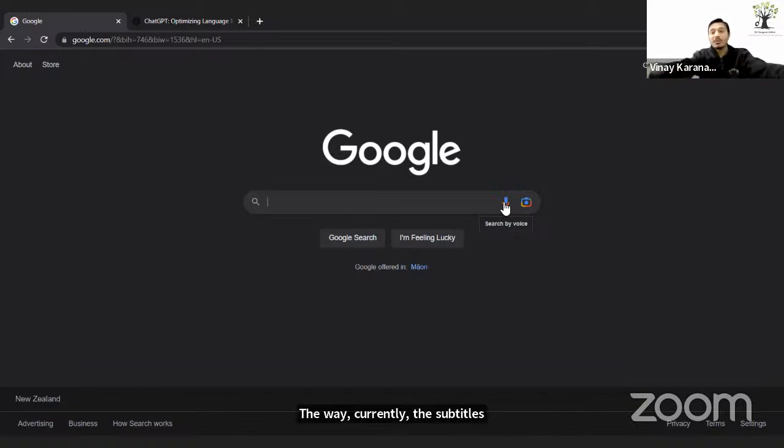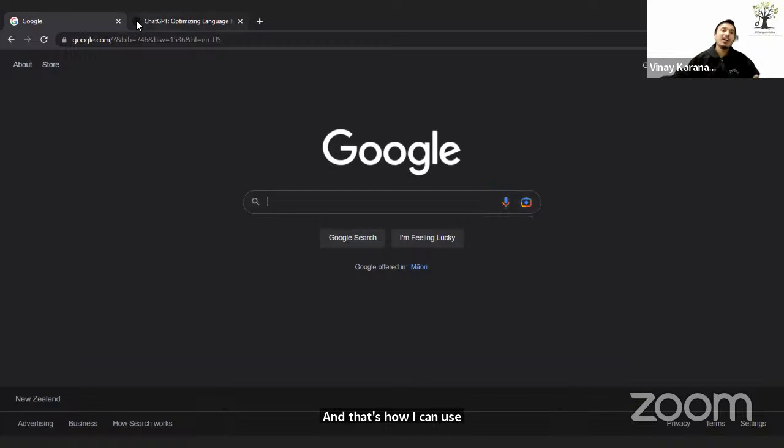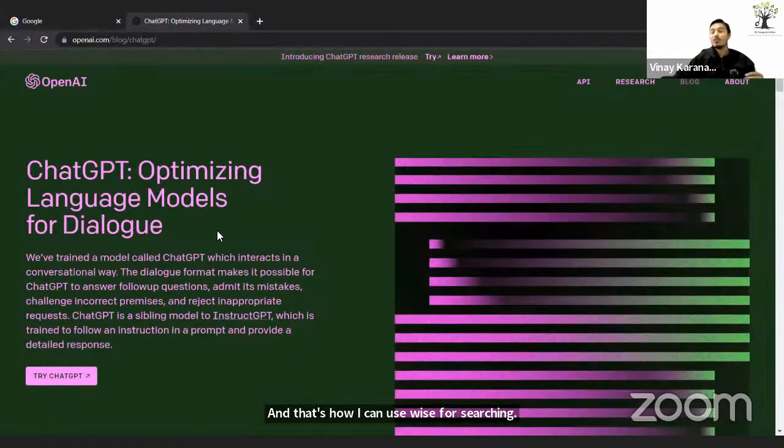I'm using the same technology. Whatever I'm speaking, it will convert into text, and that's how I can use voice for searching. That is something you can't do on ChatGPT. On ChatGPT, you can only type it. You can't use voice. Currently, at least, you can't do that.